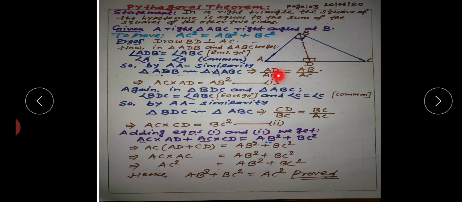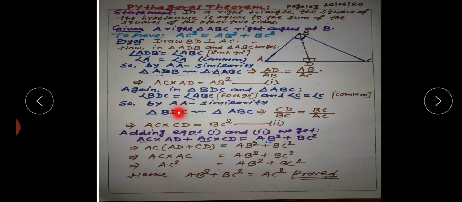Again in triangle BDC and triangle ABC we get angle BDC is equal to angle ABC, each 90 degrees, and angle C is common in both the triangles. That is, in triangle BDC angle C is there, and in triangle ABC also angle C is there, so it will be common.